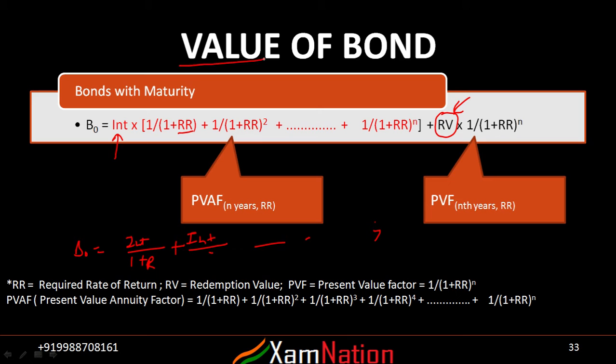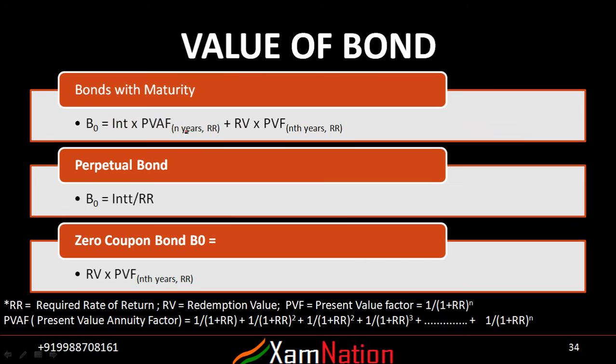Again, I am saying that it's the value of a bond, and R is the required rate of return by an investor. Now this is a bond with maturity. There are three types of bond. One is bond with maturity, which is a simple thing. Every year you are getting an interest, and at the end of the maturity you are getting the redeem value. The perpetual bond is where you are getting the interest, or the coupon, for infinite time. Zero coupon bond is where you are getting no coupon, no interest at all, but at the end of maturity, whenever maturity is achieved, you are getting some lump sum amount. That is your zero coupon bond.